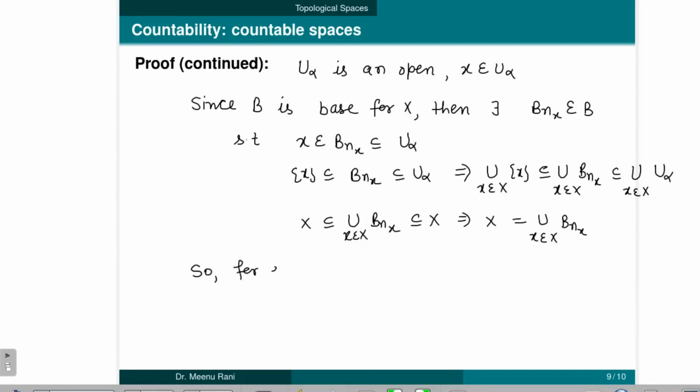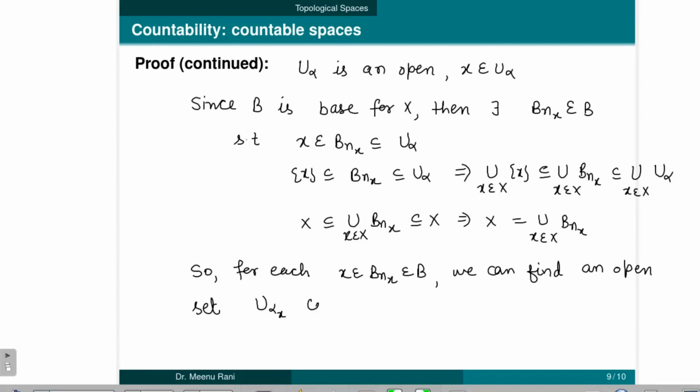So for each x belongs to B_x, which is a member of B, we can find an open set, that is U alpha_x, which is containing x, such that x belongs to B_x and which is contained in the U alpha_x, and it is also true that X is equal to the union of all U alpha_x where x belongs to X.